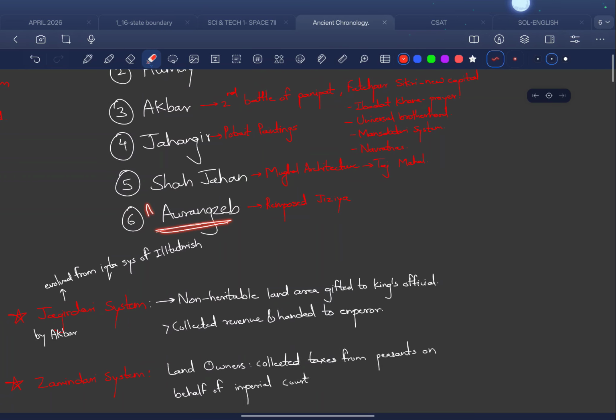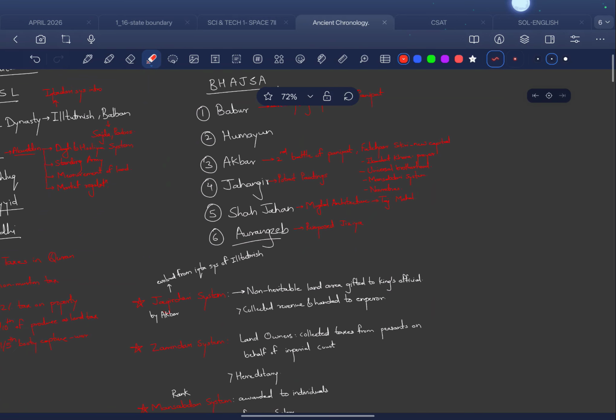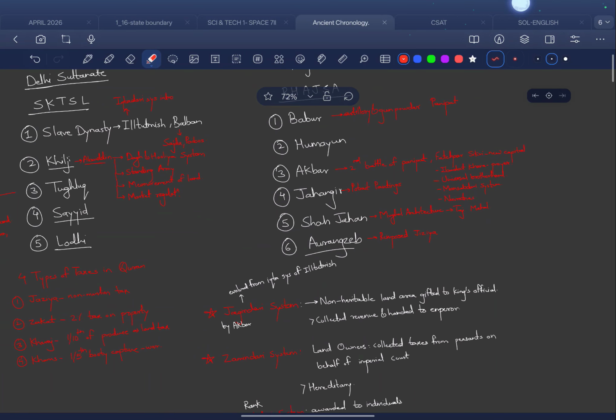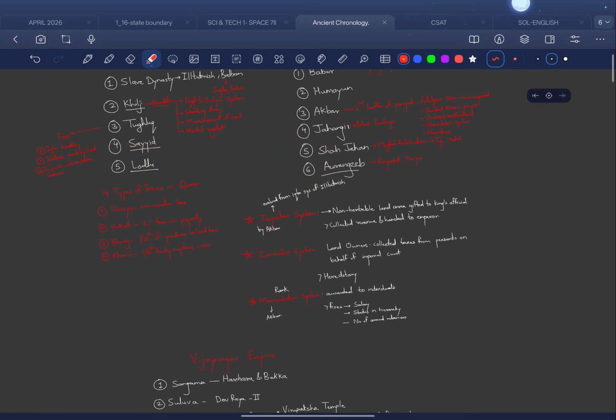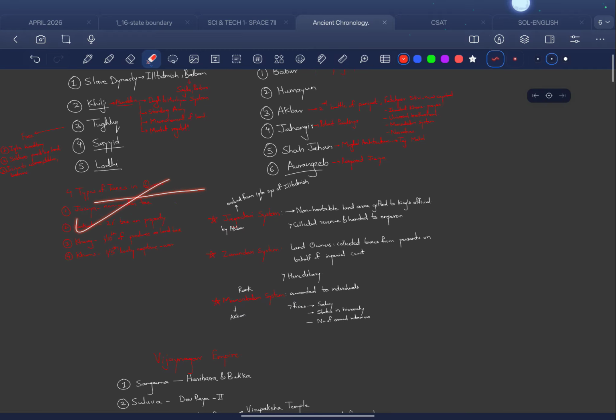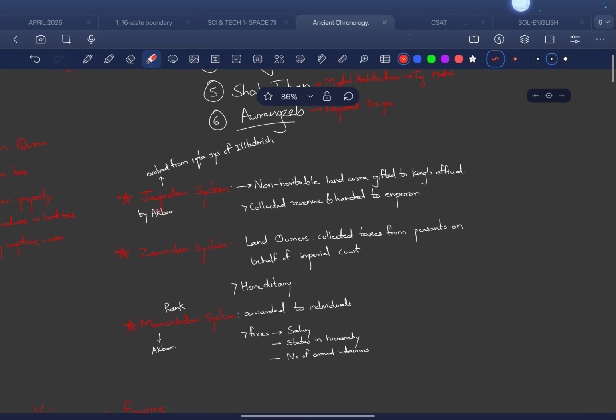He is also known as the most radical ruler of the entire period. He reimposed jizya, and there are many policies of Aurangzeb. You can go through them. These are just the broad views that I have noted for myself. So this was regarding the Delhi Sultanate and Mughal period. We have completed the Delhi Sultanate and the Mughal period. Let us see what we have. The 4 taxes in the Quran, that is done. This is an important thing that I had explained earlier.